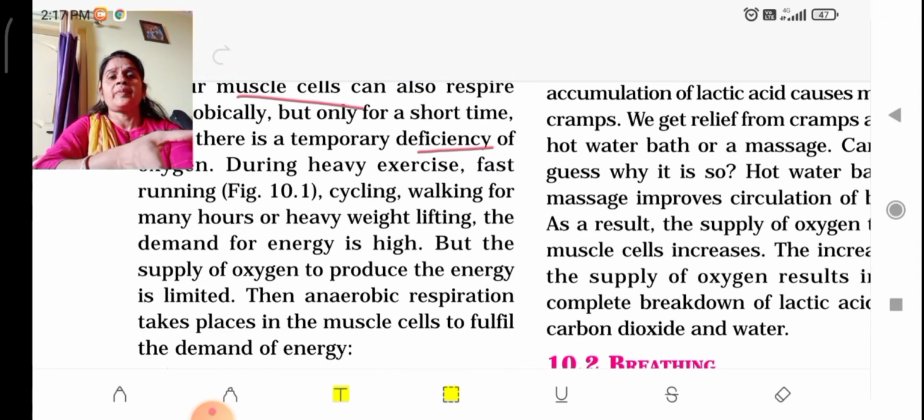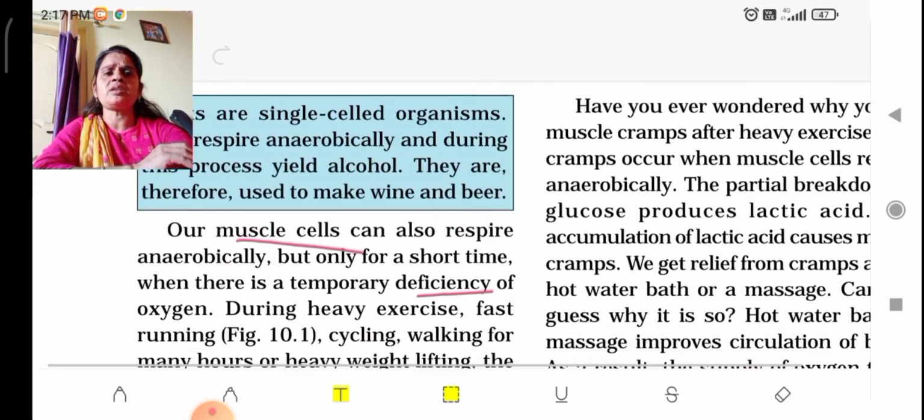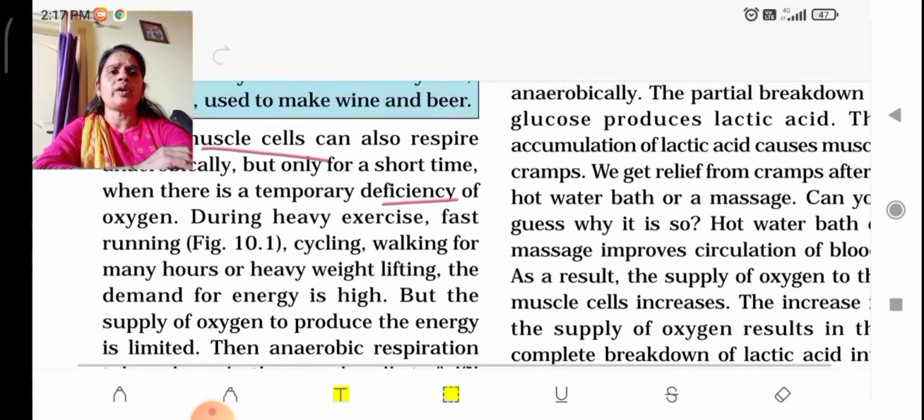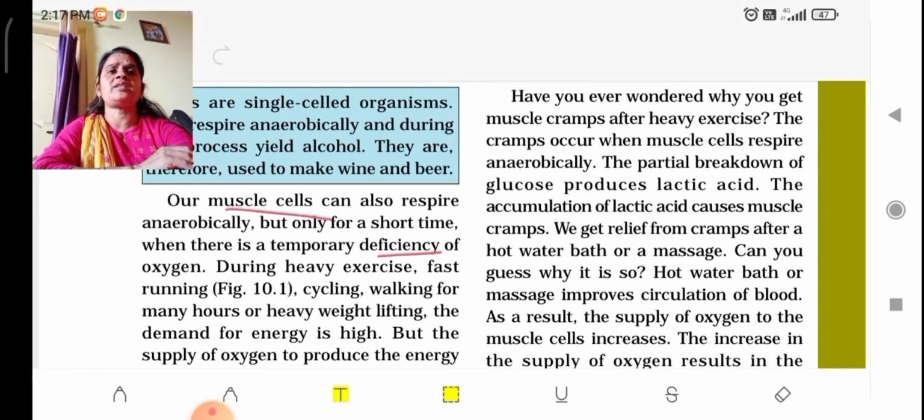And here the permanent energy requirement will not be fulfilled, only temporarily, for the time being, so that they can continue their work. But in this case the product formed is lactic acid, and no carbon dioxide is formed. Lactic acid, and a little amount of energy is released, not like in aerobic respiration.